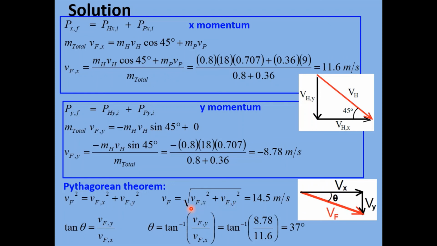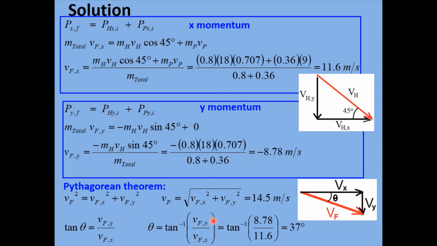So in this equation here, v final x, we use this number, 11.6. Remember to square it. V final y, we use negative 8.78. We square that. We add these two numbers together, take the square root, and we get 14.5 meters per second. That's how fast the hawk and the pigeon are going after the hawk grabs onto the pigeon. The last part is, what is the direction? Well, to find this angle here, theta, we can remember that the tangent of theta is equal to the opposite side over the adjacent side.